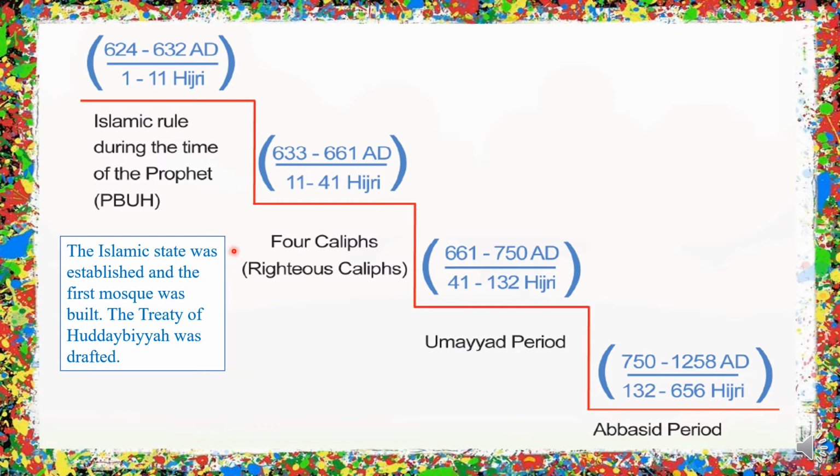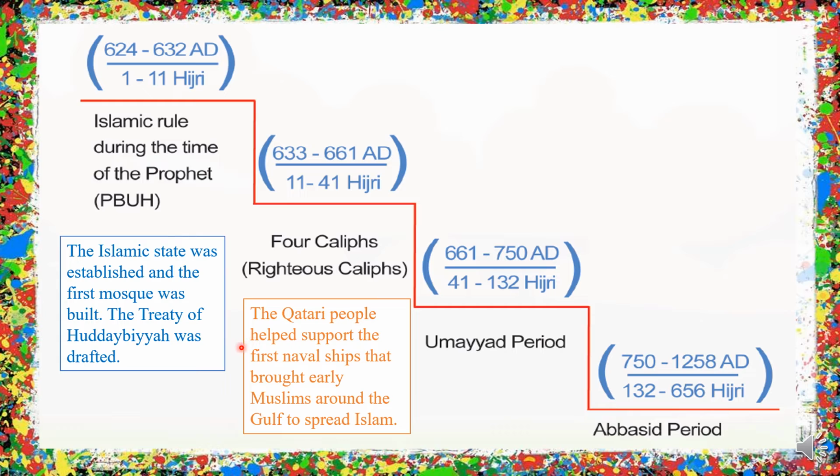Now we go to the time of the 4 righteous caliphs during 633 to 661 AD or 11 to 41 Hijri. During this time, the Qatari people helped support the first naval ships that brought early Muslims around the Gulf to spread Islam. Qatari people were very skilled navigators, so they brought the Muslims to different places for the purpose of jihad.